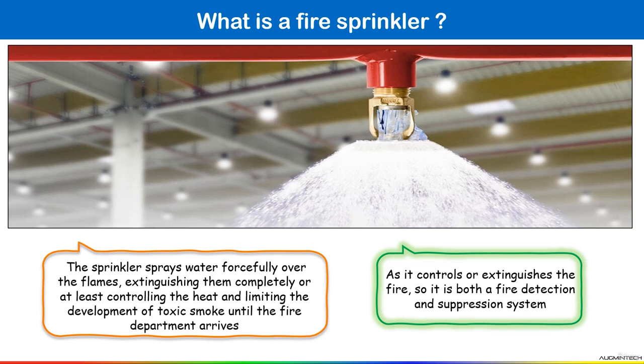Now, what are some disadvantages of using fire sprinklers? First is that a fire sprinkler system has a high initial cost, because here we need a piping network and sprinkler heads, all this.